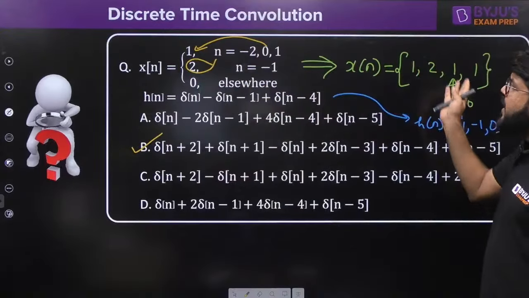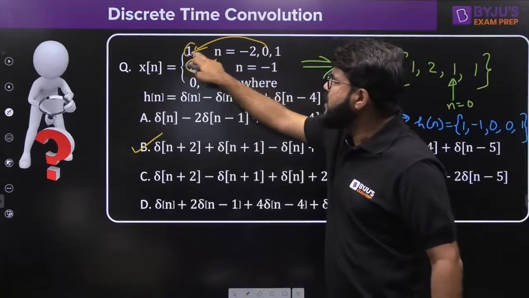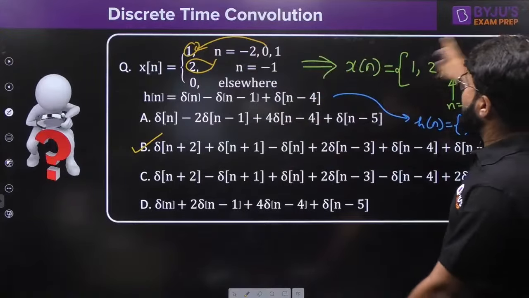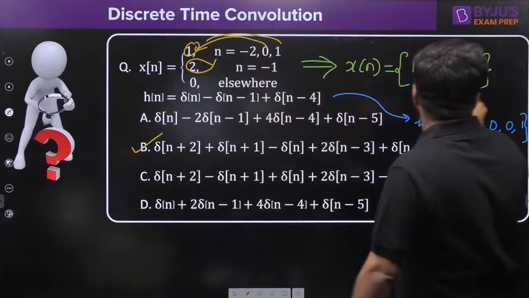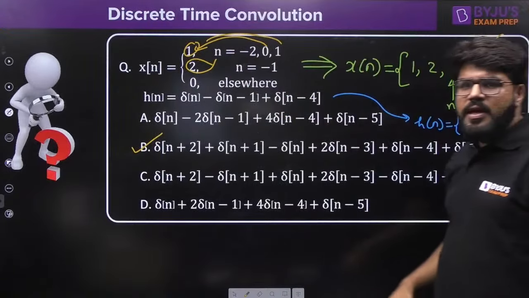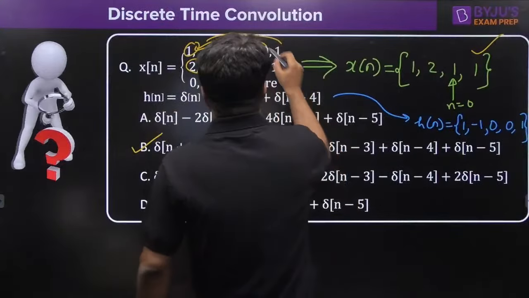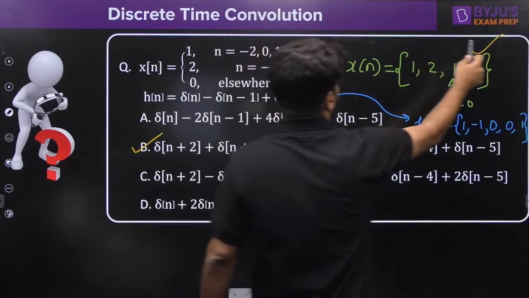I have written that. Then go back. At n equal to minus 2, the value is again 1. This is the one written here. There is no minus 3 and so on. Now go forward. At n equal to 1, again the value is 1. Again the value is 1 here. And 0 elsewhere. That's it. Okay, so I hope that should be clear now.